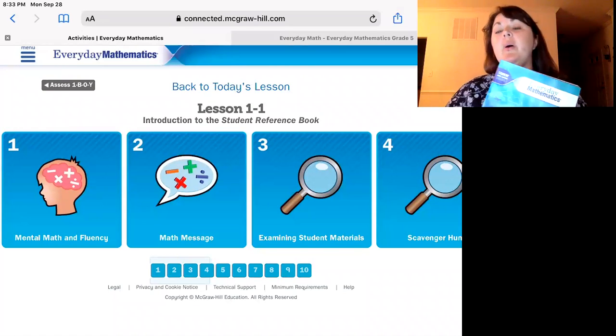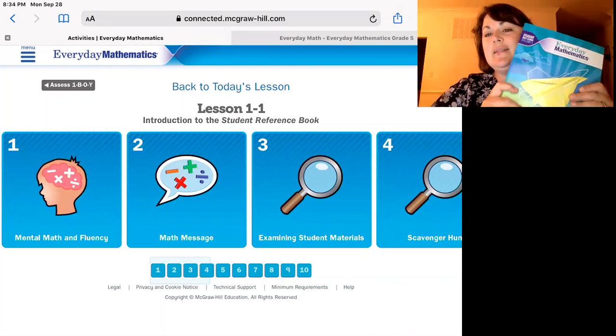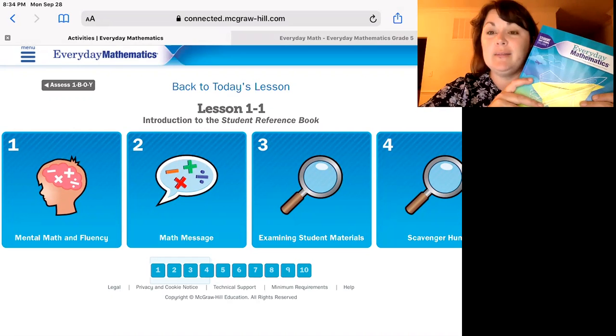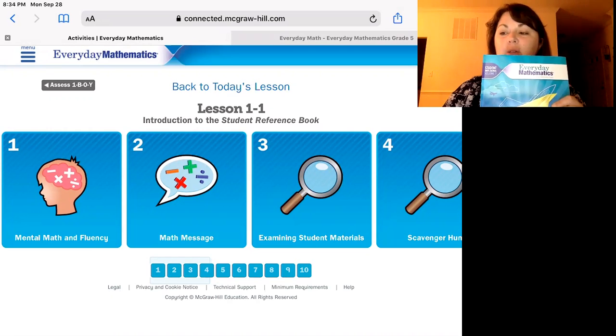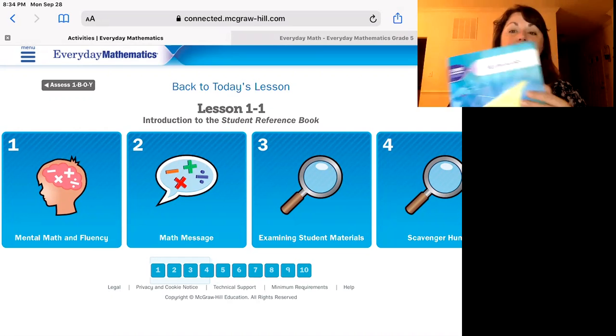We're ready to move on to part number 2 of our lesson. What's really cool is those of you who are virtual learners have the best of both worlds. Not only did I send home a copy of your math journal, volume number 1, yes, there's a volume number 2, that provides everything for you that you find digitally on the Everyday Mathematics digital program in it.